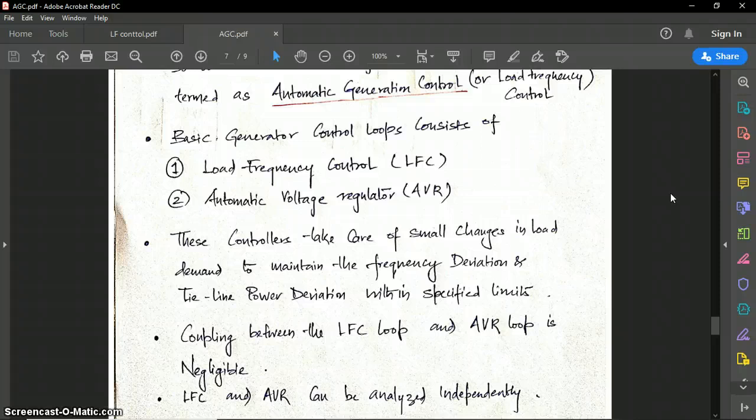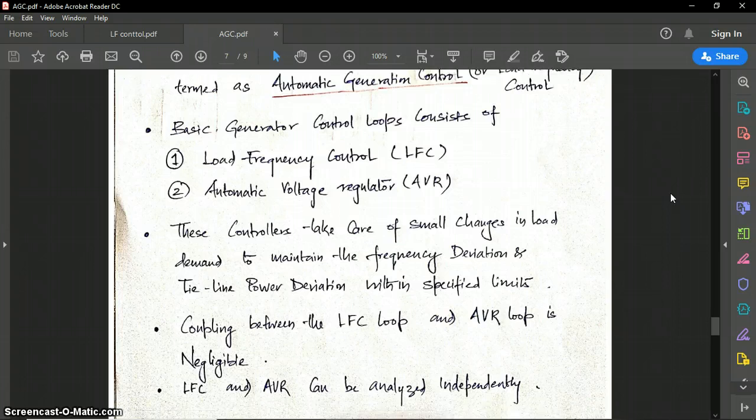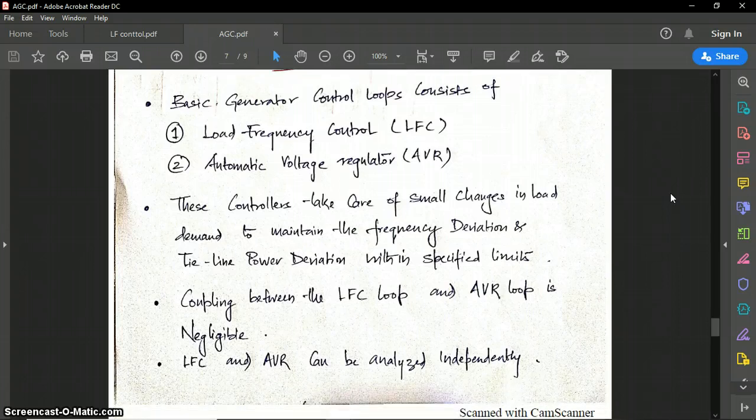These controllers take care of small changes in load demand to maintain the frequency deviation and tie line power deviation within specified limits. So these controllers take care of all the small load changes. Also the LFC, load frequency control, is insensitive to very small changes in load because it would disturb the machine dynamics, or there would be wear and tear to the machine.